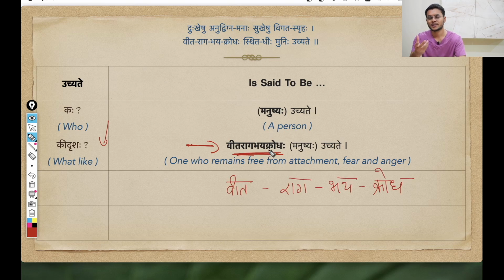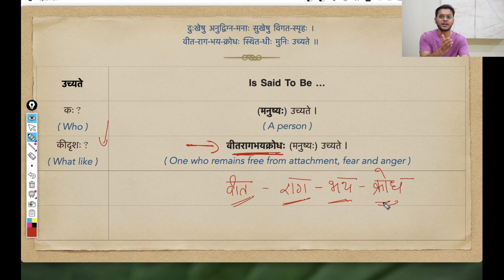Okay, and now to understand this samasa, we can spot these padas: Vita, Raga, Bhaya and Krodha. See, Vita basically means something that is gone, something that is extinguished, something that has disappeared. This Vita essentially applies to all these three qualities: Raga, Bhaya, Krodha. So first of all, we are taking these three qualities together. What is the Vigraha we can use? Ragaha cha, Bhayam cha, Krodha cha, etesham samaharaha. Samaharaha basically means grouping, that we are taking multiple items and grouping them together.